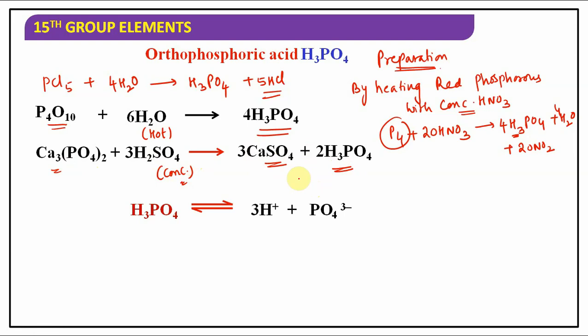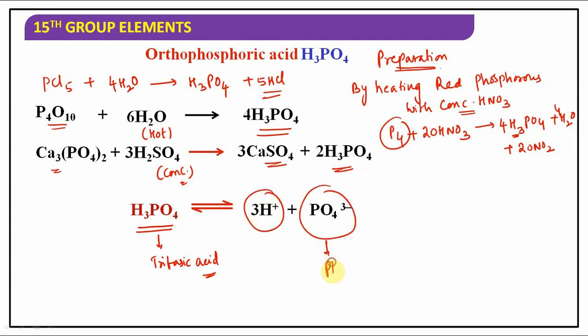And properties, as I mentioned, orthophosphoric acid is an example of tribasic acid. So it can be ionized to 3H plus and PO4 3 minus. PO4 3 minus means phosphate ion. So how it can be ionized stepwise? H3PO4, initially it can be ionized as H2PO4 minus and H plus.